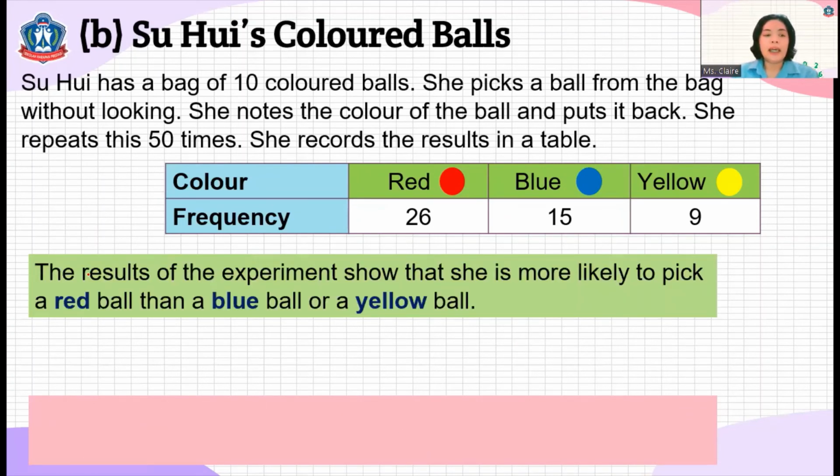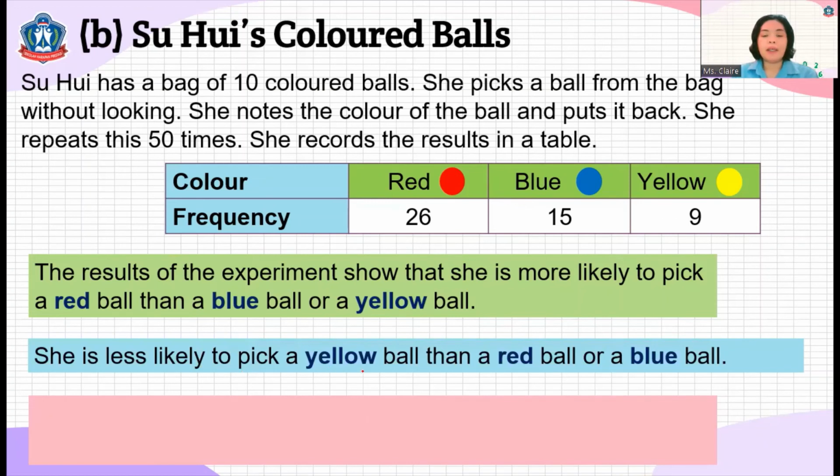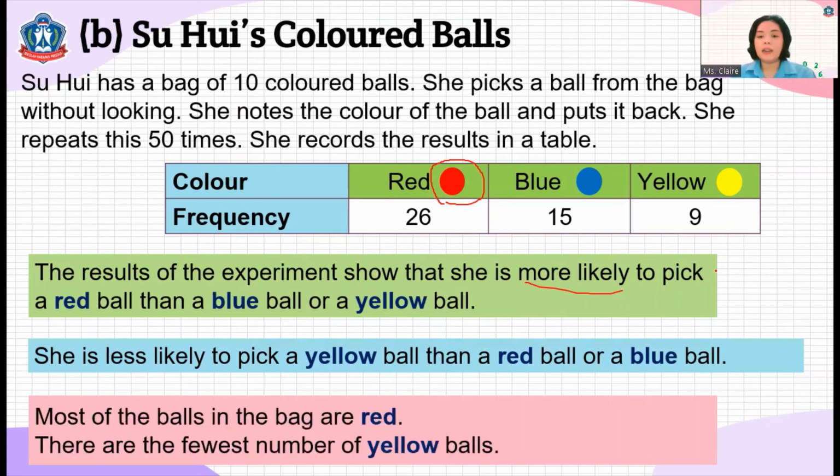As you can see, the results of the experiment show that she is more likely to pick a red ball than a blue ball or a yellow ball. As you can see, the red has 26, so it is 26 times. Then the blue is only 15 and yellow is only 9. So it's the red ball that is more likely, and the least likely is the yellow ball.